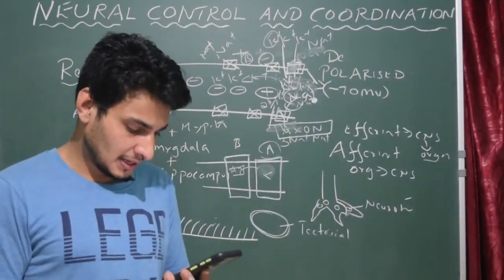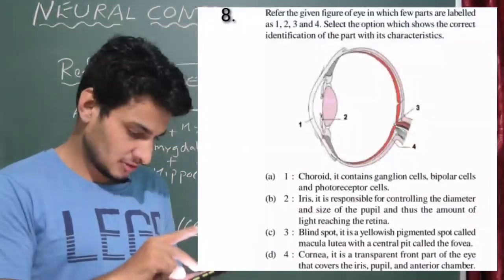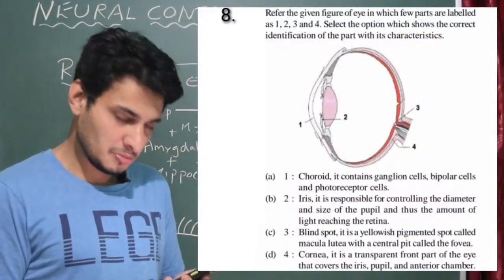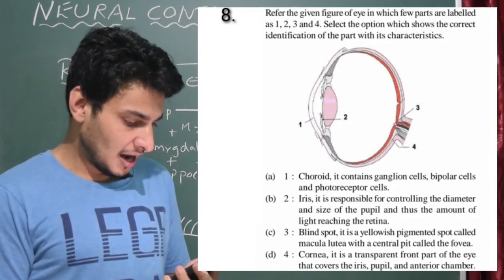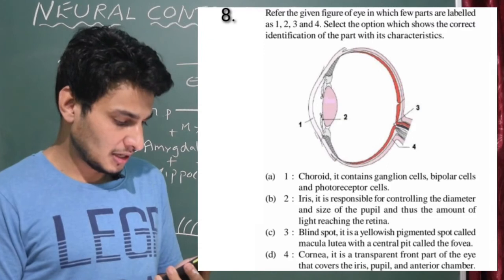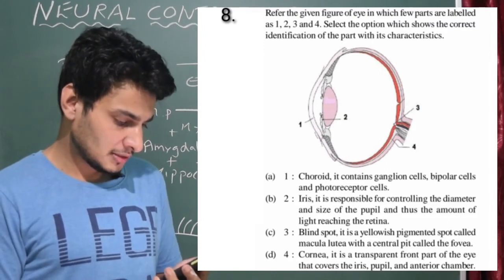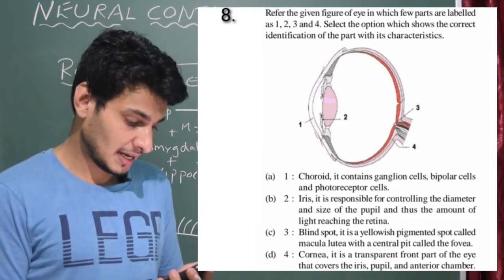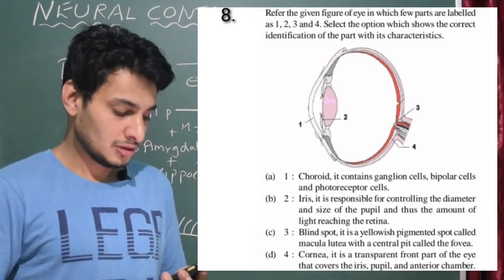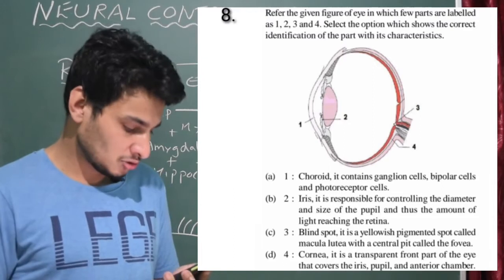Next, again a diagrammatic question of the human eye is given, and it should be easy for us now because we know everything about the human eye. Refer to the given figure of the eye in which a few parts are labeled as 1, 2, 3, 4. Select the option which shows the correct identification of the part with its characteristics. So we know the parts of the eye with their functions also.